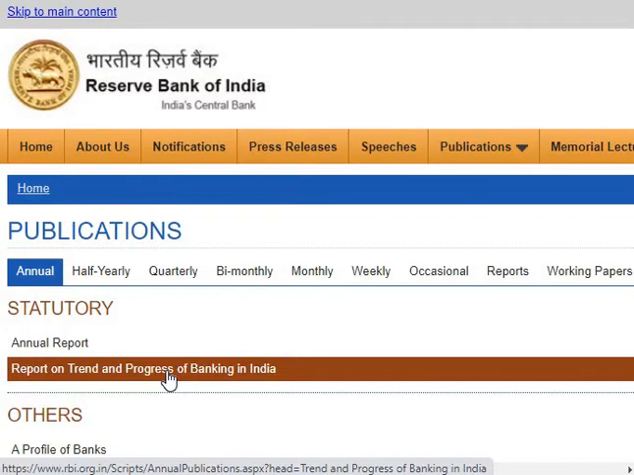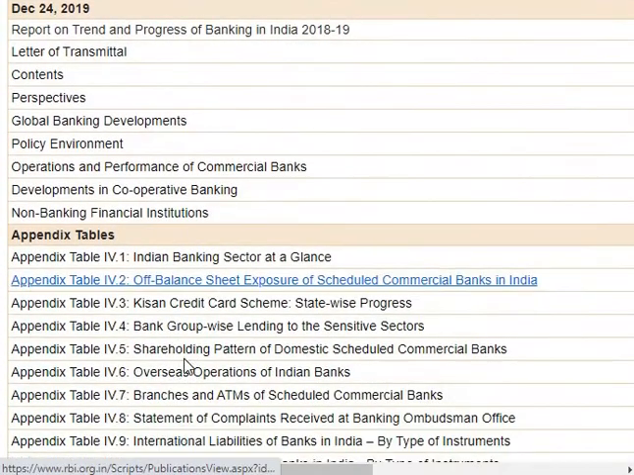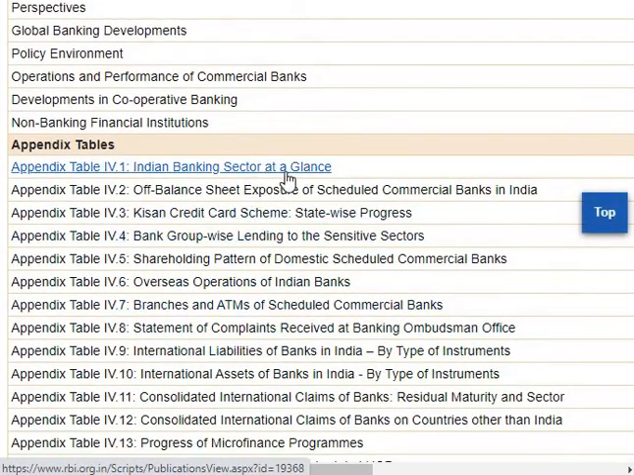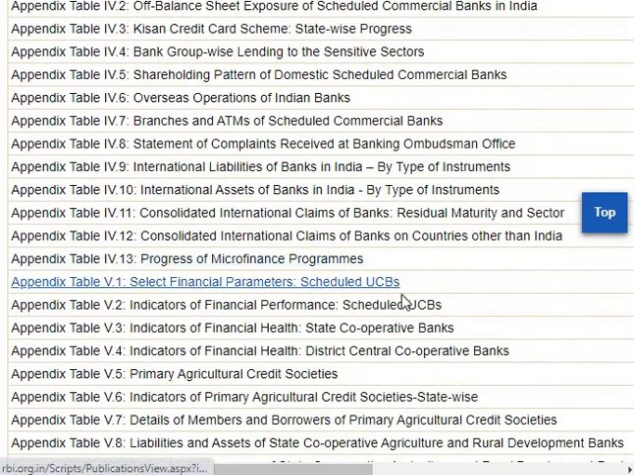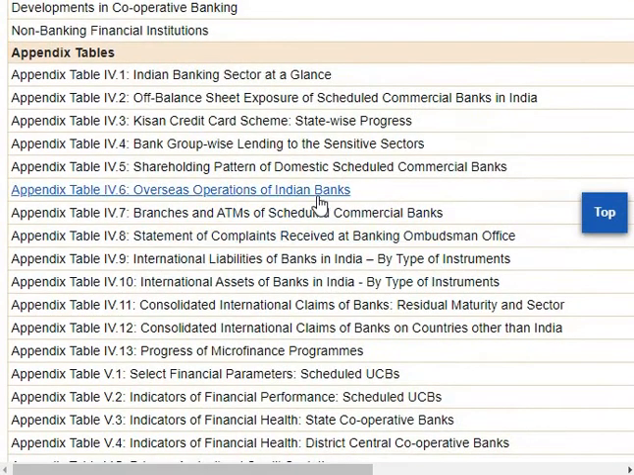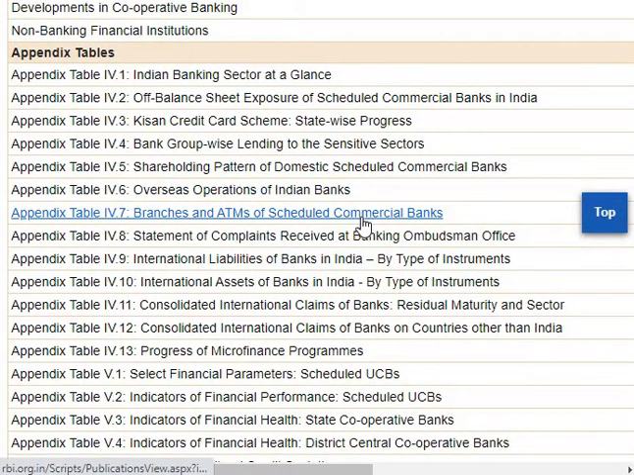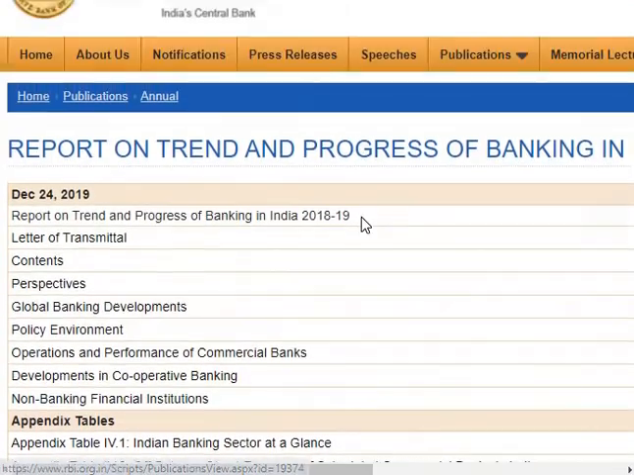When you click on this, you can find n number of things, like the Indian banking sector at a glance, currently how many banks are there and all these things. These are a few of the things, such as overseas operations of Indian banks, branches and ATMs of scheduled commercial banks, the location, the numbers and everything.